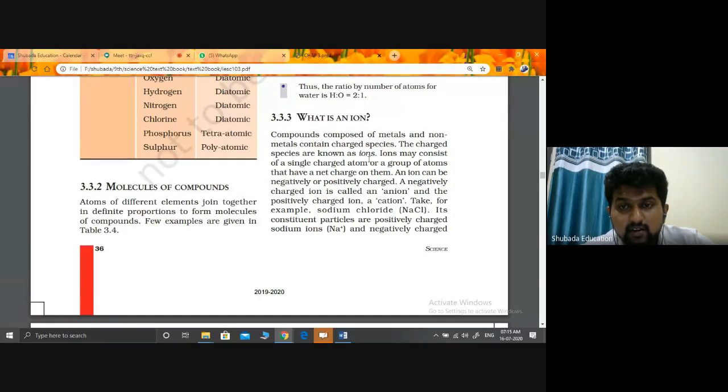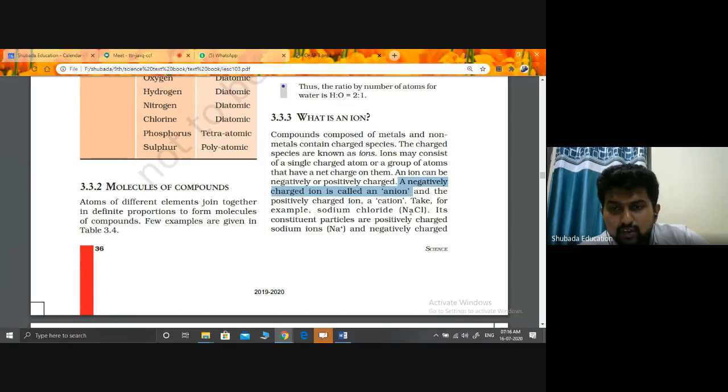Ions may consist of a single charged atom or a group of atoms that have a net charge on them. An ion can be negatively or positively charged. Negatively charged ions are called anions, and positively charged ions are called cations.